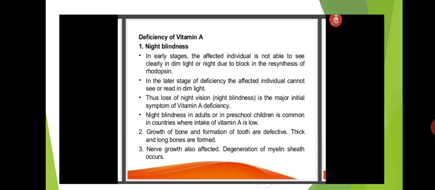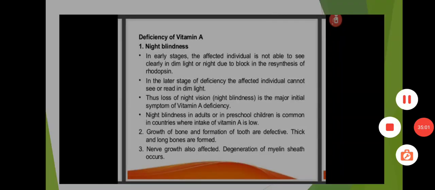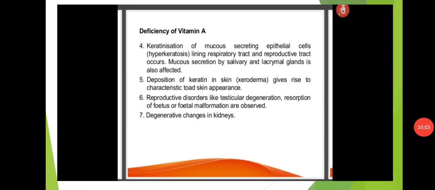Growth of bone and formation of teeth are defective. Thick and long bones are formed. Nerve growth is also affected, and degeneration of the myelin sheath occurs. Keratinization of mucus secreting epithelial cells lining the respiratory tract and reproductive tract occurs.